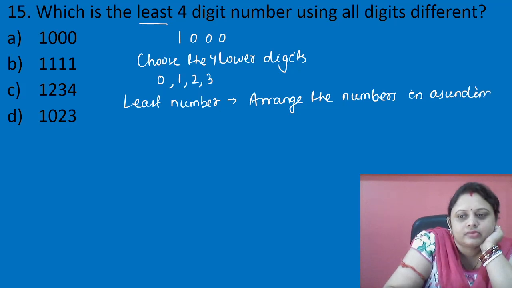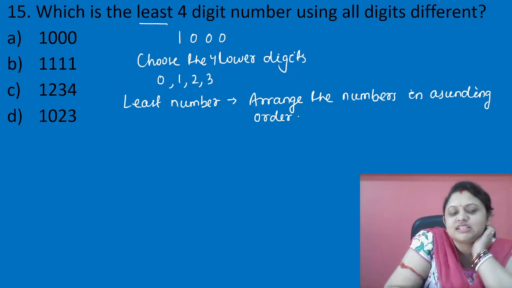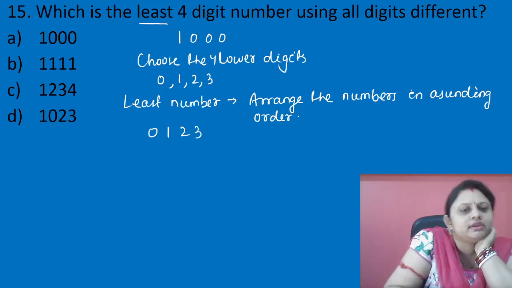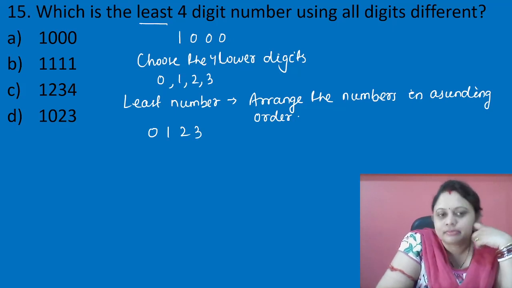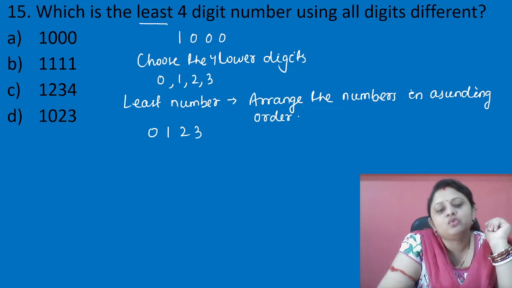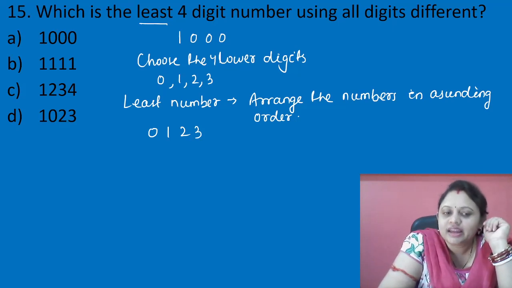So if we arrange 0, 1, 2, 3 in ascending order, what we will get? 0, 1, 2, 3. But we need a 4-digit number. Is it a 4-digit number? No, this is a 3-digit number. Why? Because if 0 is placed at the left of a number, then it does not have any value.